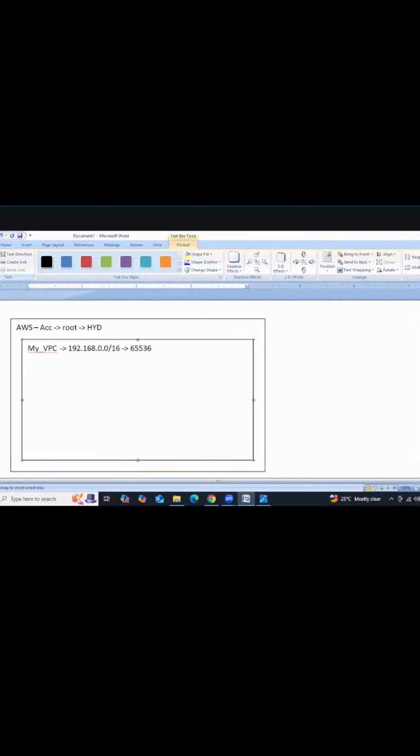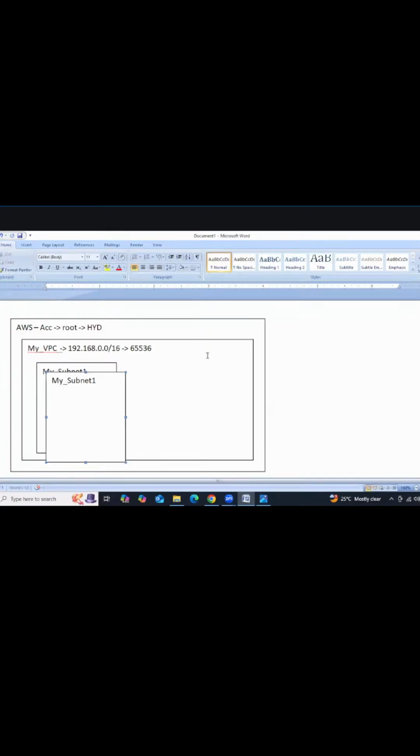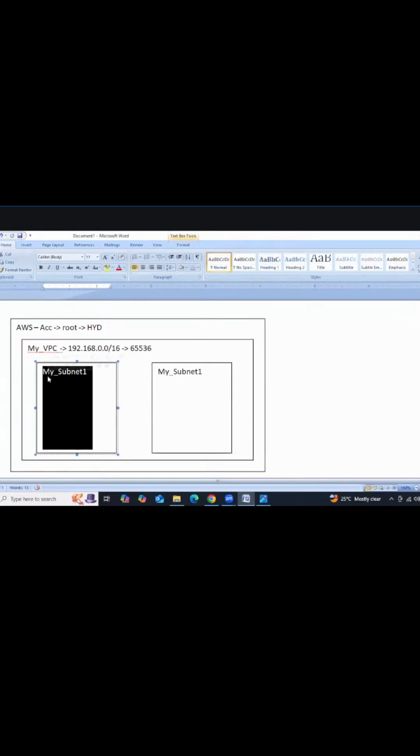In this VPC, we are trying to create two subnets. This is my subnet 1, and then we are trying to create one more subnet. So simple, VPC is our home. In our home, we'll have 2 bedrooms.